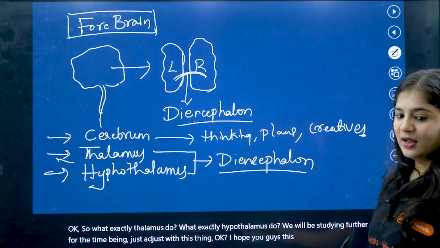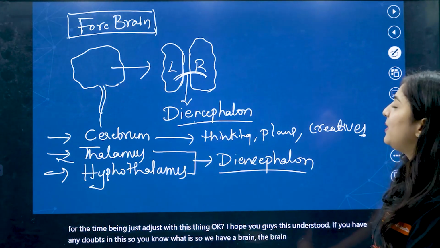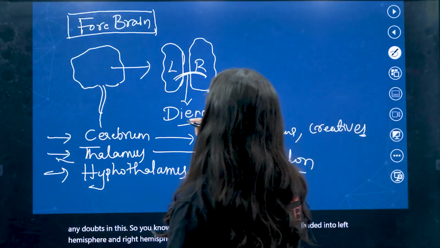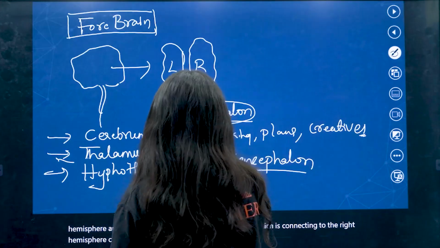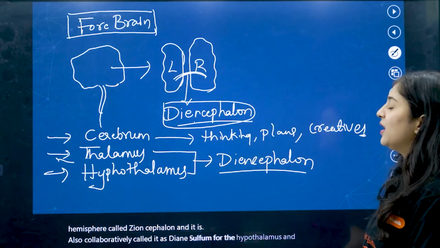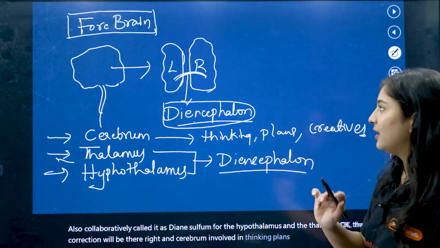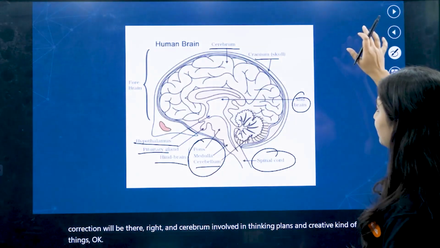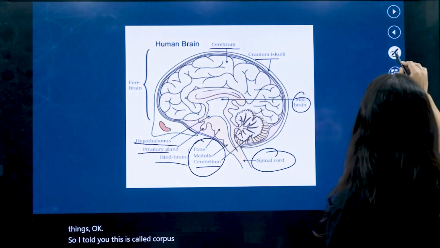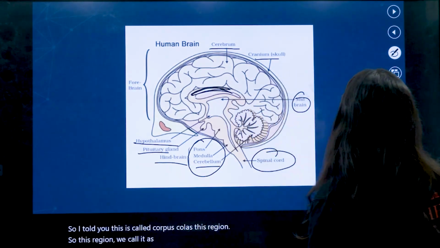If you have any doubts in this, so we have a brain. The brain is divided into left hemisphere and right hemisphere. The left hemisphere, which is connecting to the right hemisphere, is called diencephalon, which collaboratively includes the hypothalamus and the thalamus. The connection will be there, right? And cerebrum is involved in thinking, plans, and creative kinds of things. I told you this region is called corpus callosum.